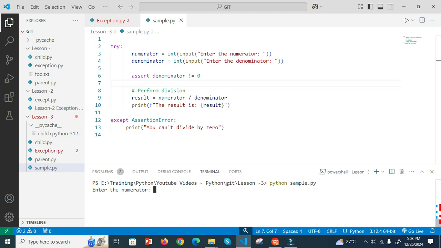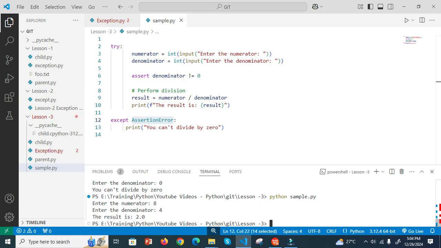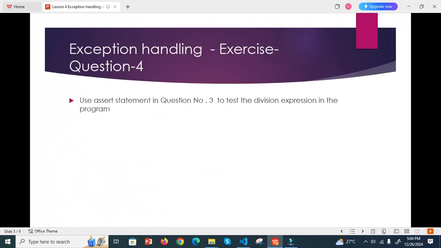Then I say numerator 34, then 0. Control will come here, the denominator is equal to 0. Then it will raise the AssertionError exception, then it will do this. Now test for the positive case. So I say 8, then I say 4, then I get 2.0. So this is using the assertion statement.